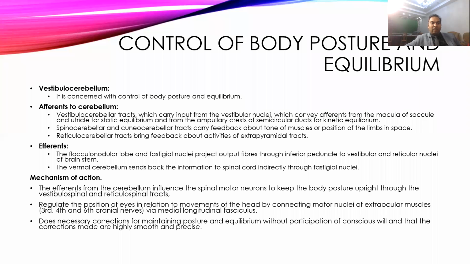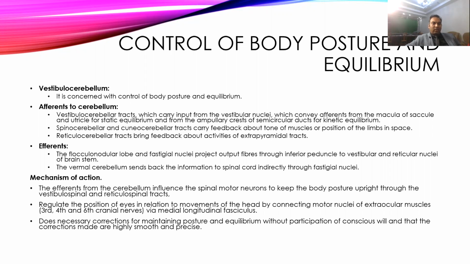All those feedbacks come in. It also receives fibers from the reticulocerebellar tract, which gets feedback from the extrapyramidal tracts. It sends output through the flocculonodular lobe and fastigial nucleus, via the inferior peduncles, to the vestibular and reticular nuclei, where it has an effect. And through the vermal cerebellum, it also sends feedback to the spinal cord indirectly through the fastigial nucleus.